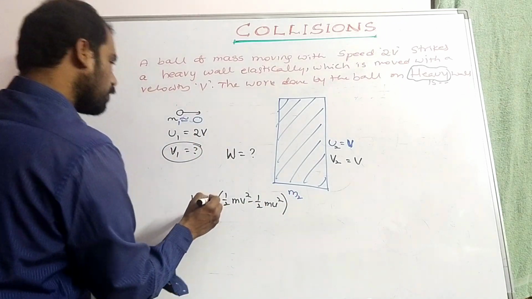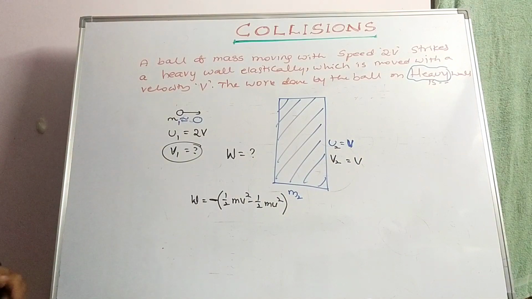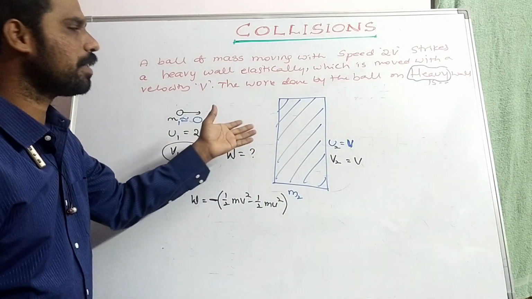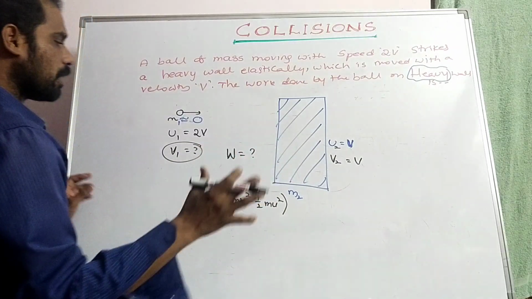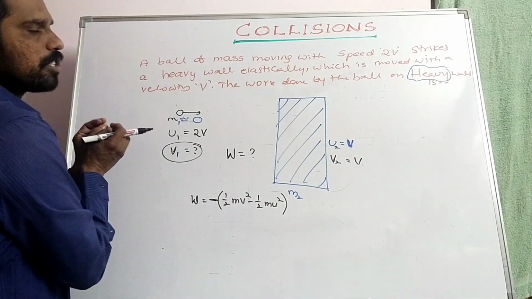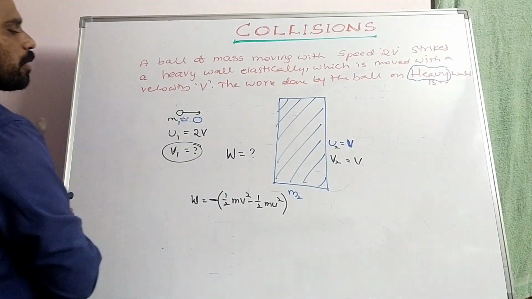Work done by the ball will be negative, because after collision the ball will be moving in the backward direction, since the wall is very heavy and the ball is smaller.